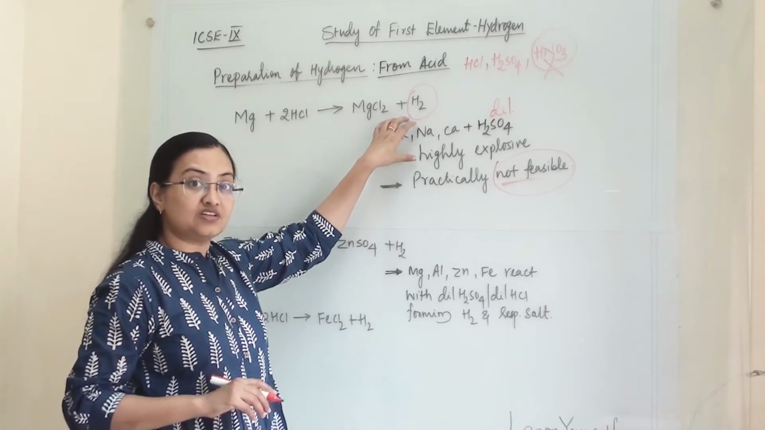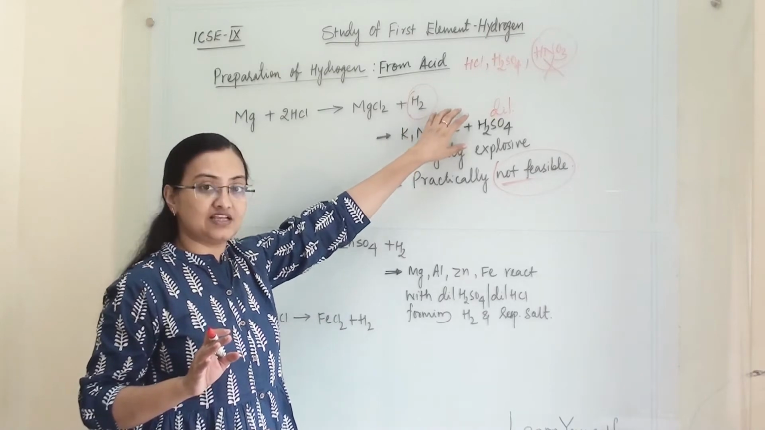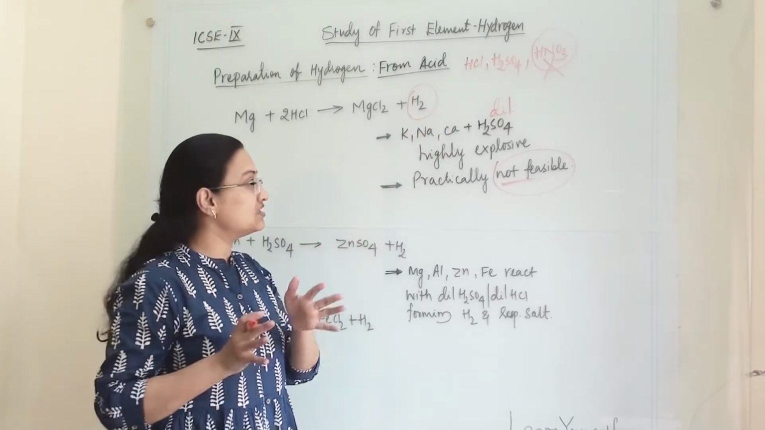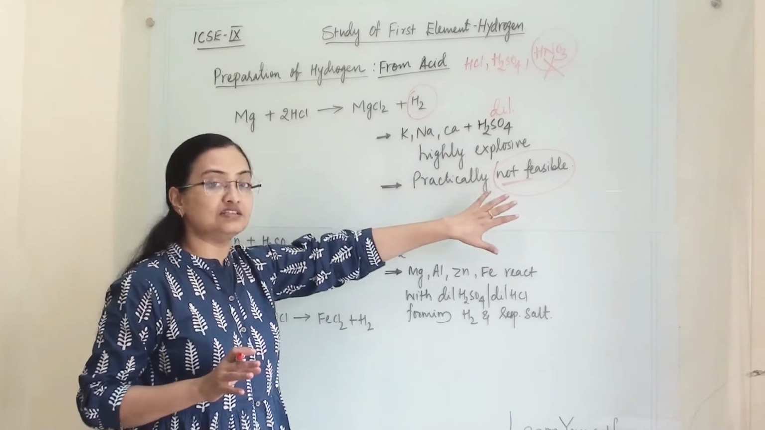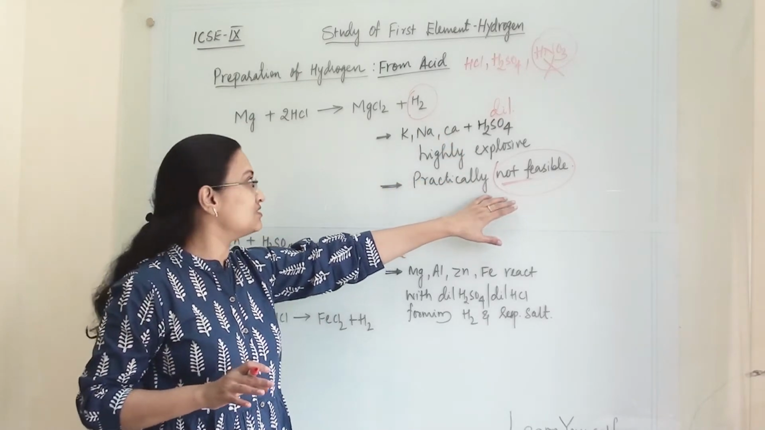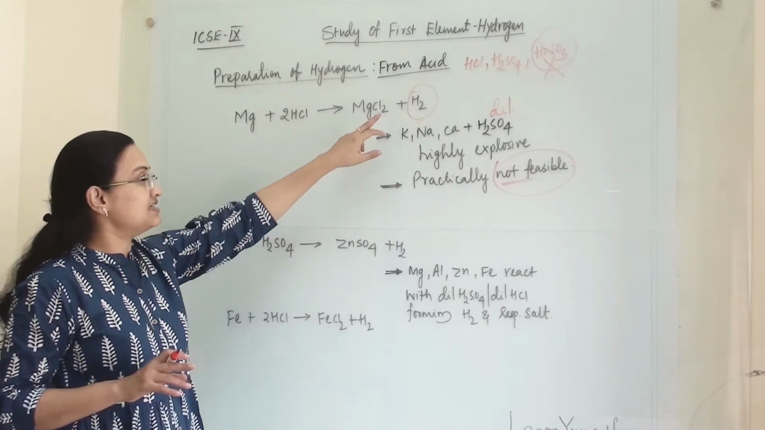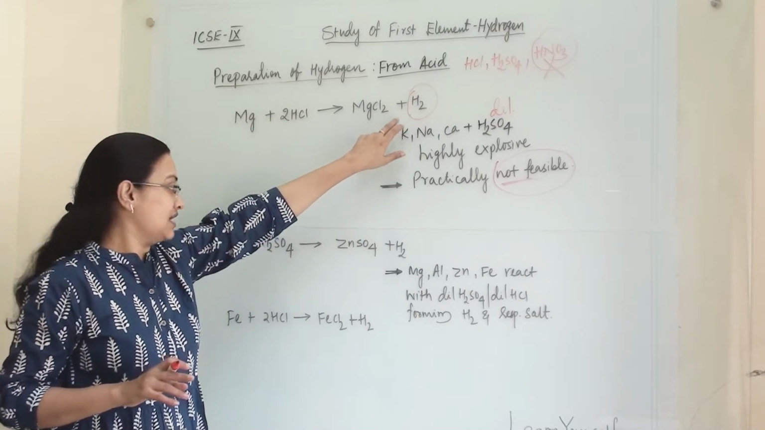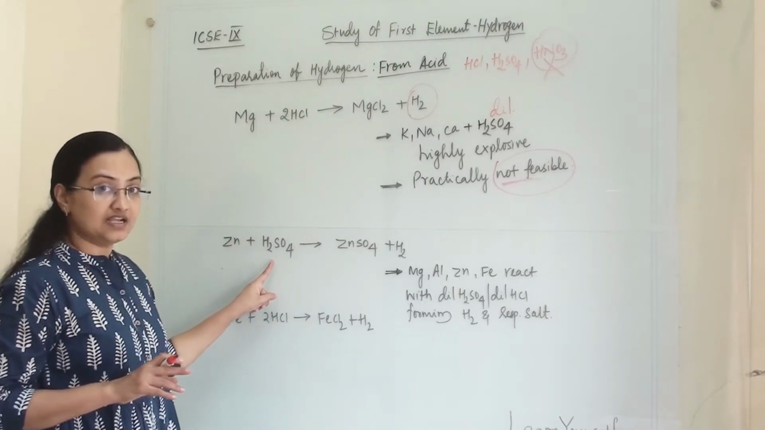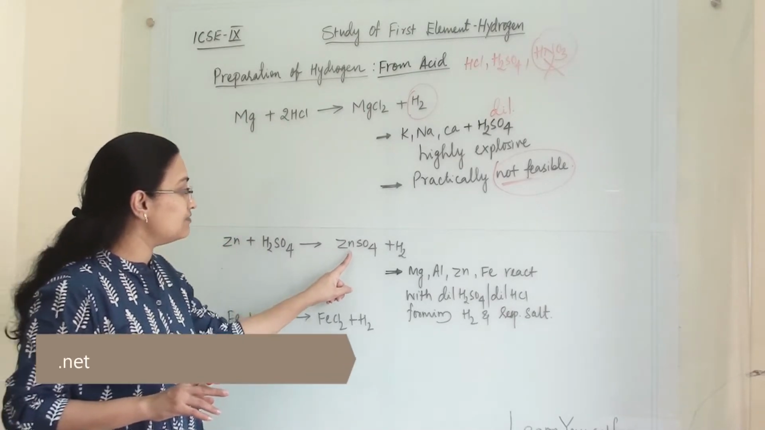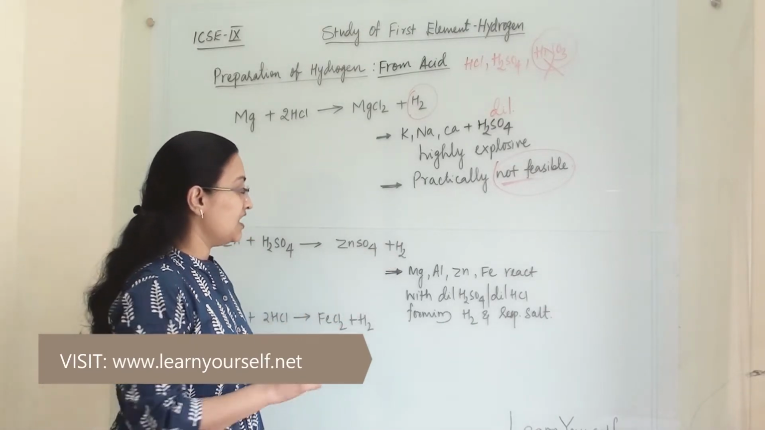With potassium it is very vigorous, with sodium it is less vigorous, and with calcium it is least vigorous, but the reactions are explosive. So practically these reactions are not feasible. So magnesium will react with hydrochloric acid and will give us hydrogen gas. When zinc reacts with dilute sulfuric acid, it will give us zinc sulfate and hydrogen gas.